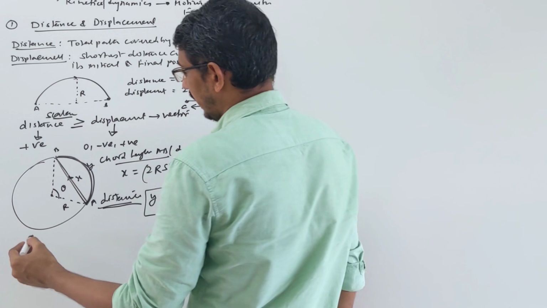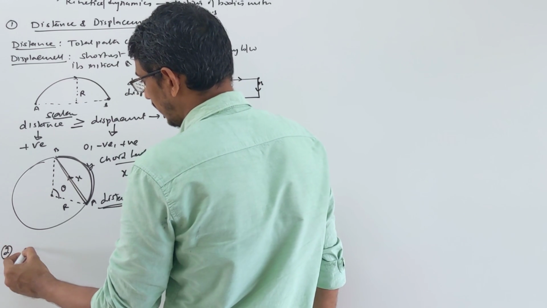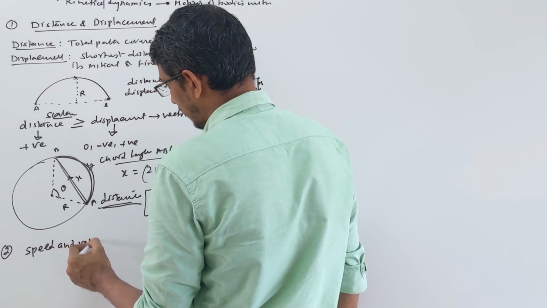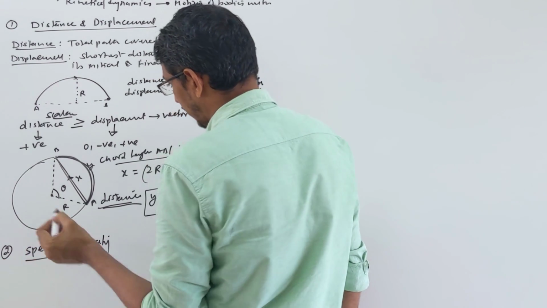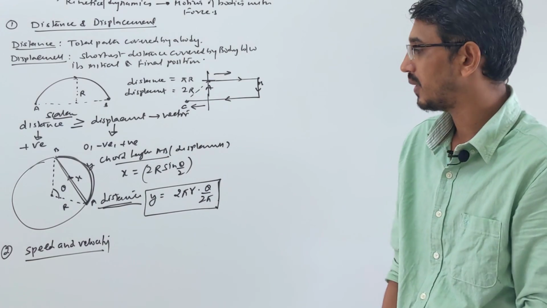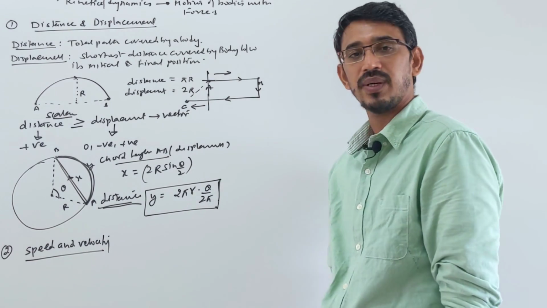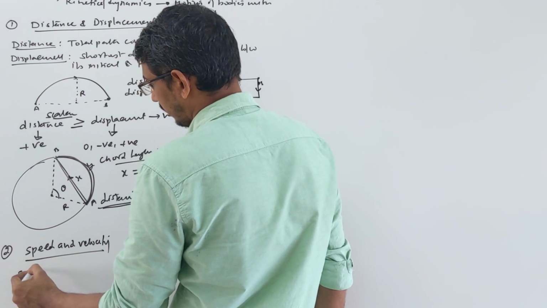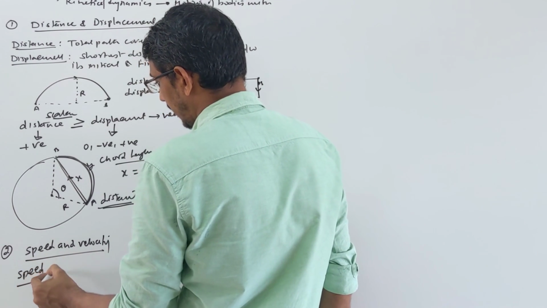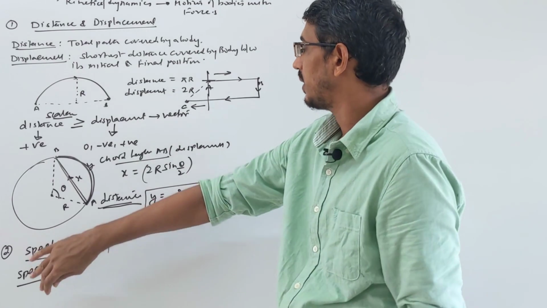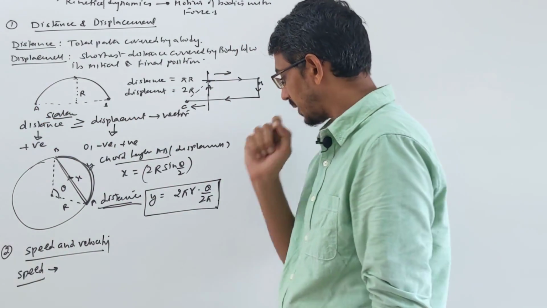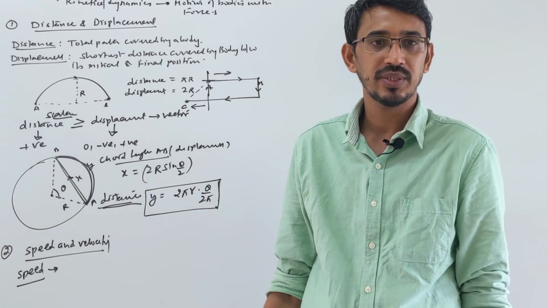Okay. Then the next term we talk about here is speed and velocity. So same thing, one is scalar, one is vector, correct? Speed is scalar, velocity is your vector. So how do you define speed? Speed, a scalar, is related to your distance. Velocity, a vector, is related to your displacement. So how do you say speed? Speed is your rate of change of distance, right?